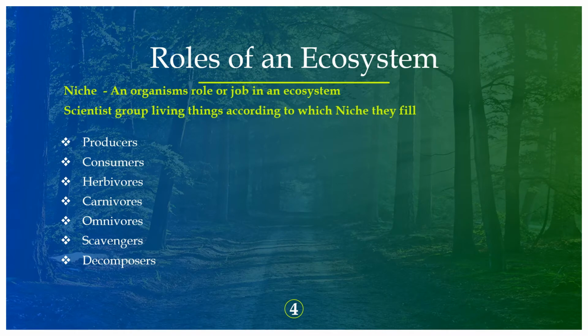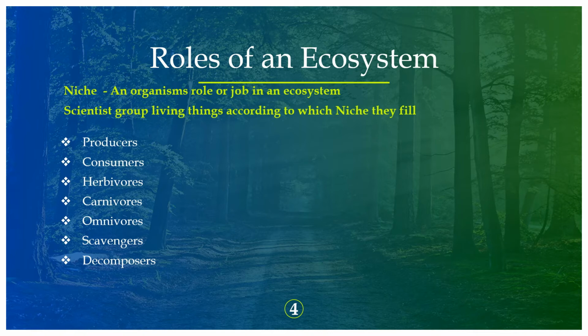As we know, there are living things that interact with each other in an ecosystem. Each and every living thing has some role in an ecosystem. So scientists group living things according to which niche they belong to. What is a niche? An organism's role or job in an ecosystem is called a niche.